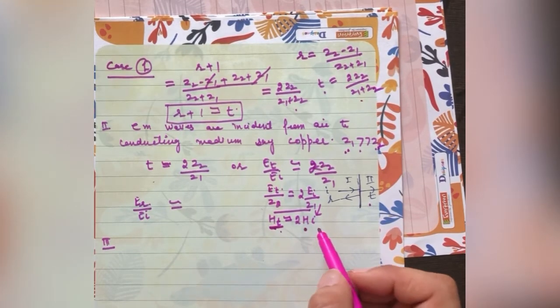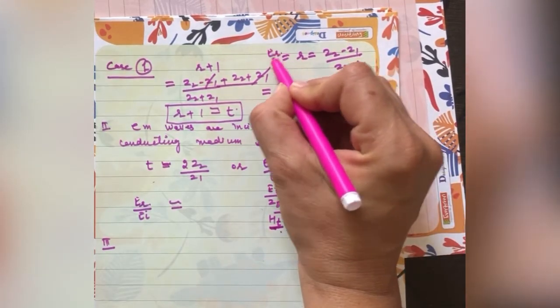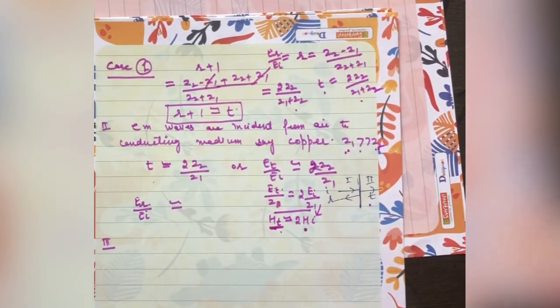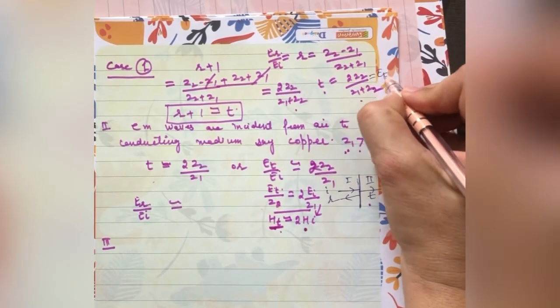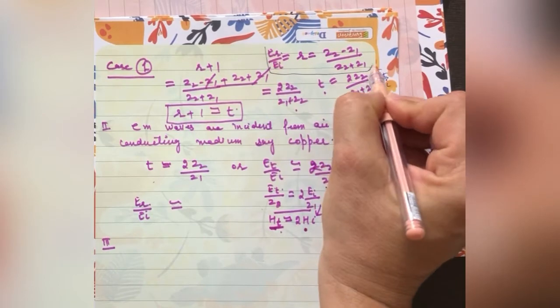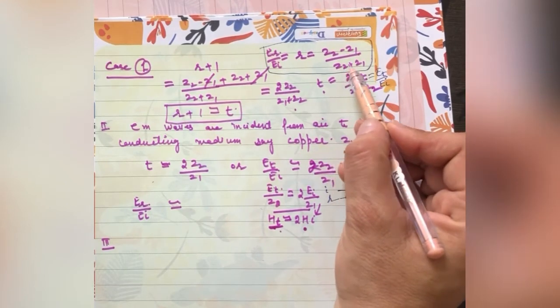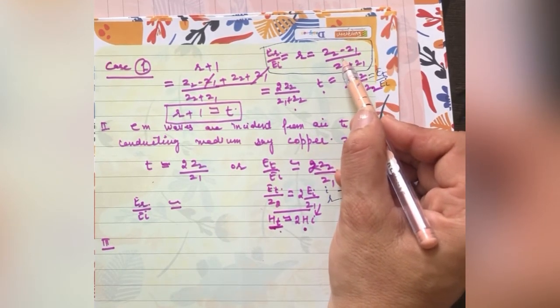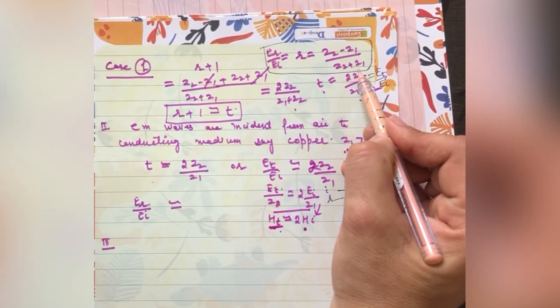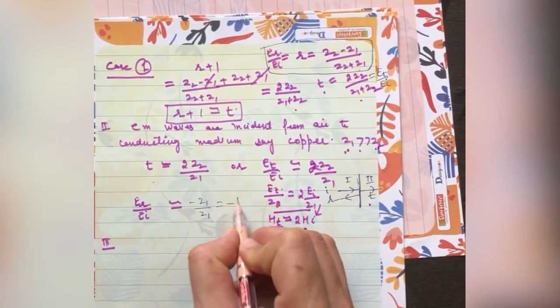Then about ER upon EI, from this we can neglect Z2 in comparison to Z1, so minus Z1 over Z1, and this is equal to minus 1.